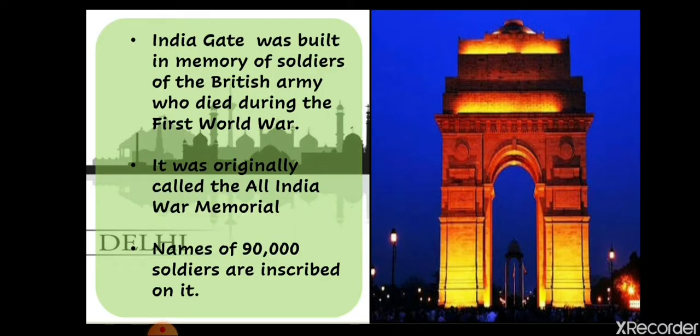Maybe you all already know why India Gate was built. India Gate was built in the memory of the Indian soldiers, the soldiers of the British Army of India, who participated in the First World War. Indian soldiers also participated in the First World War. They were on the side of the Britishers because they were in the British Army, so they fought with the Britishers.